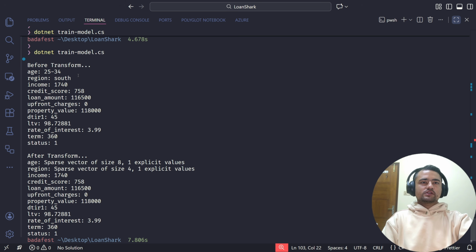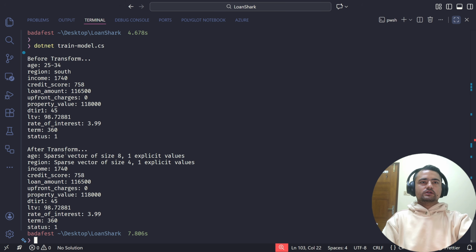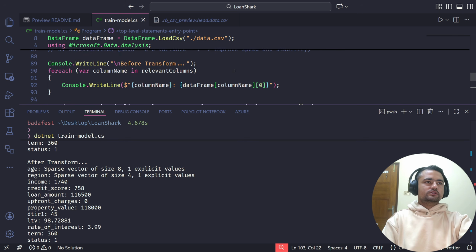Okay, so before transform, we have all this data, and after transform, if you see, most of these other columns are exactly the same, like income is the same, credit score, it's the same. But age and reason, these two columns have changed. Age was 25 to 34, but now it's something called a sparse vector of size 8, and we only have one explicit value. Now what this means, let me try to explain it a little better.